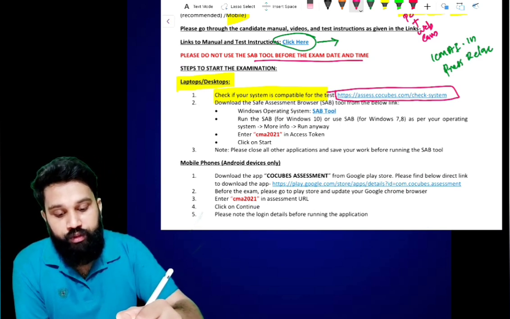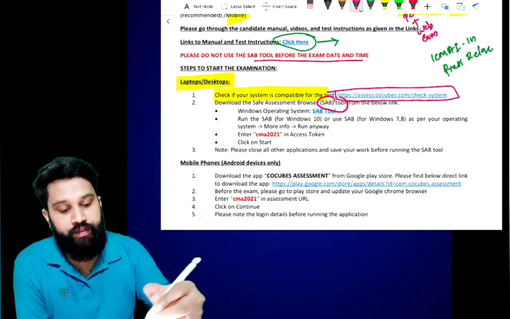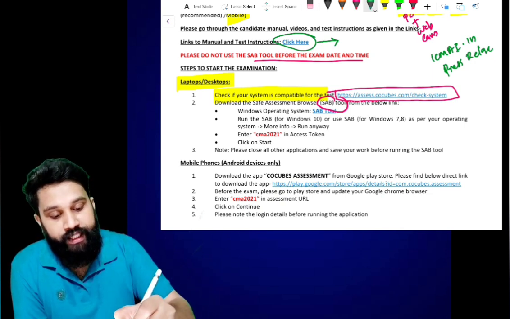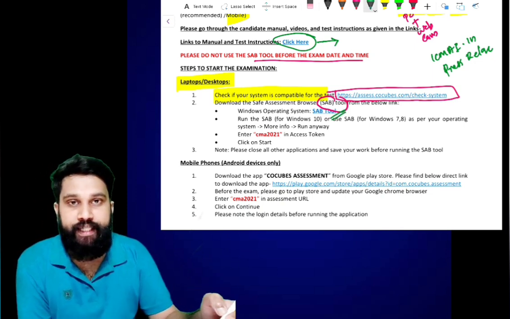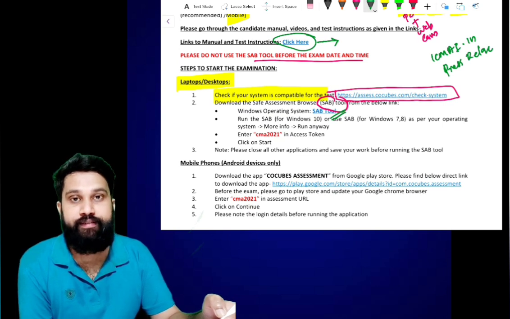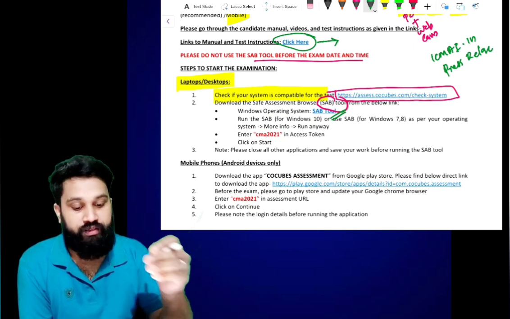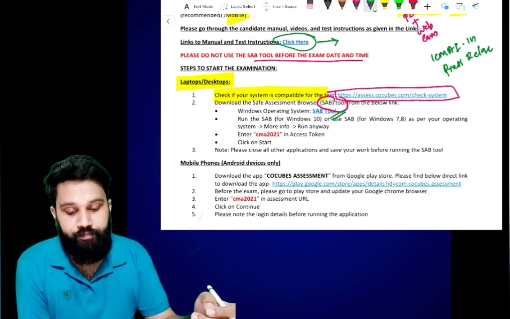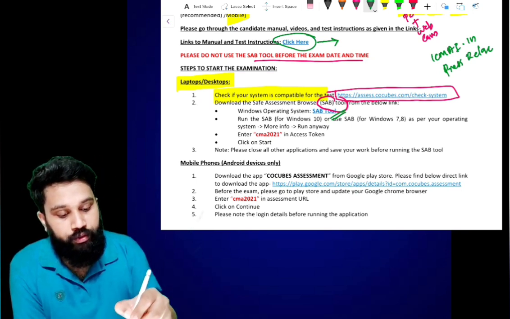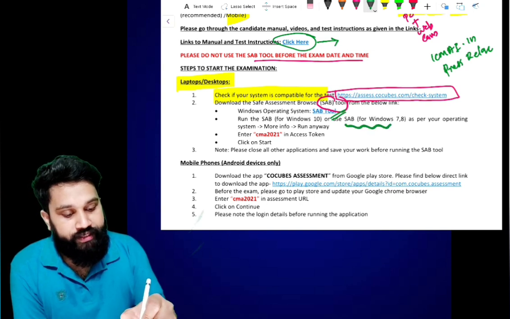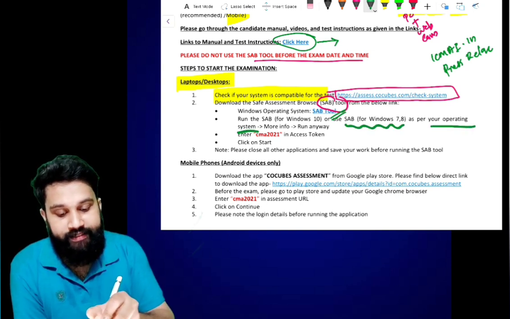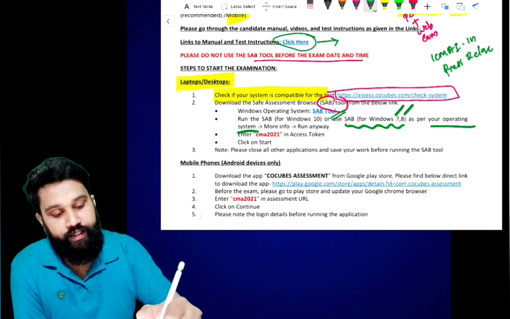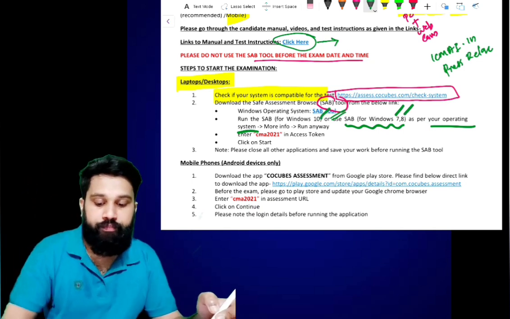After that, you have to download the SAB tool from the below link. If you click here, you can get the SAB tool, which is the software we have to use for the examination. Run the SAB tool as per your operating system: Windows 7, Windows 8, Windows 10, in all.